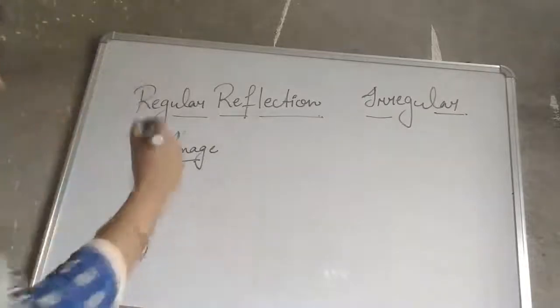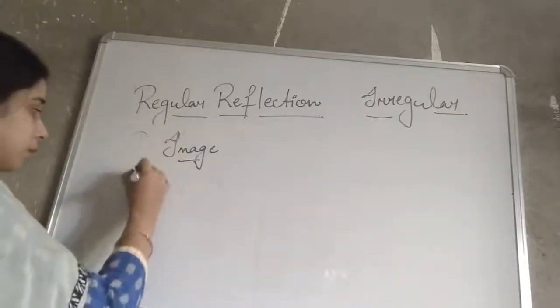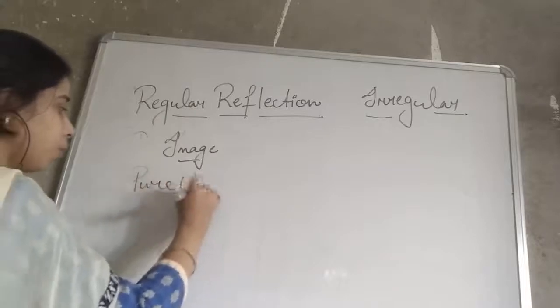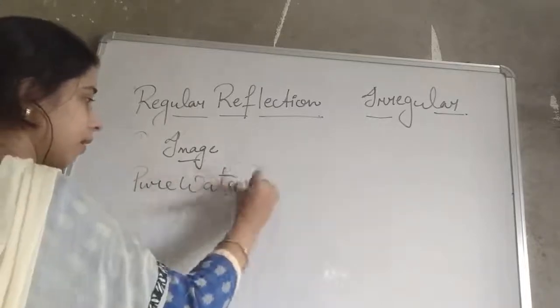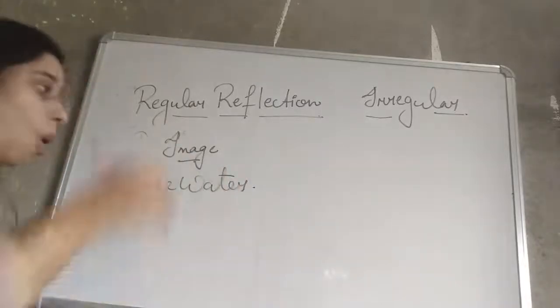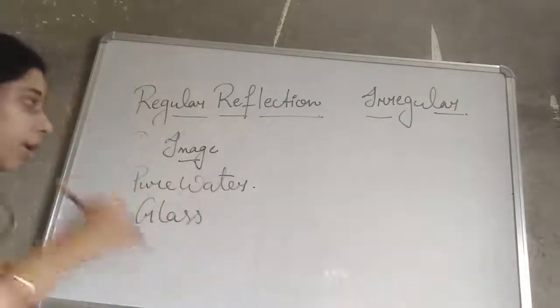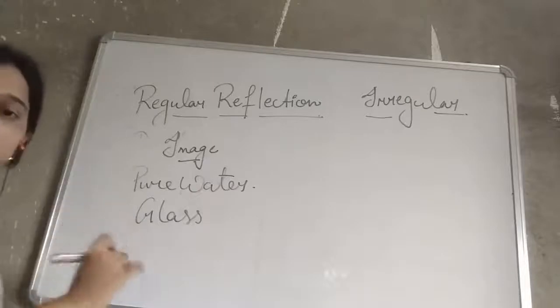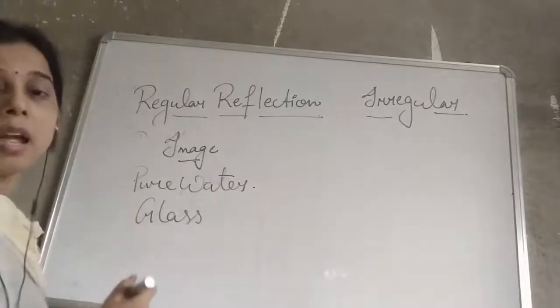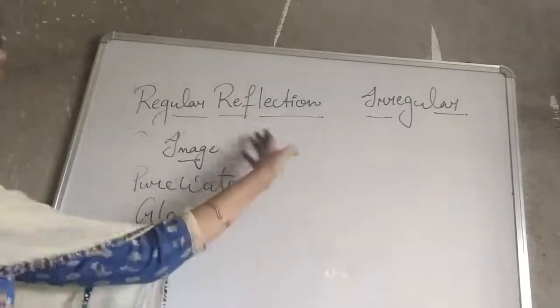You can understand this with pure water also. Pure water, or glass, or any kind of shiny or smooth surface object, will form a regular reflection.